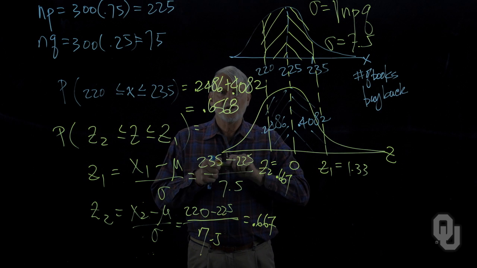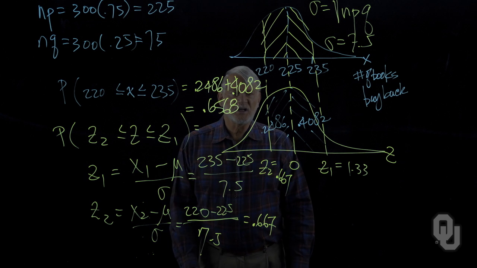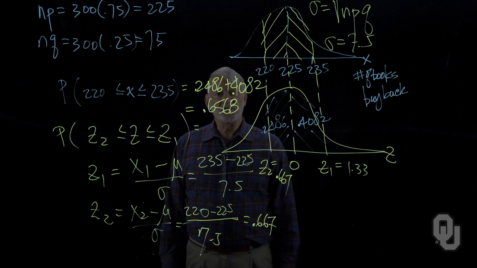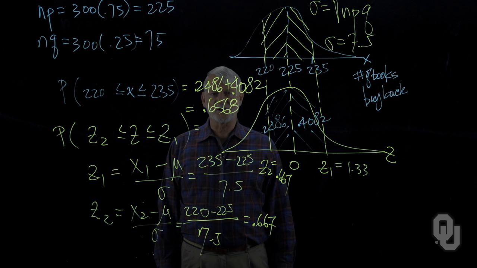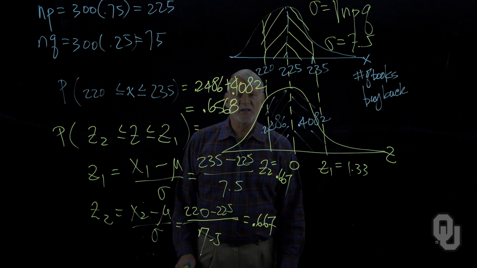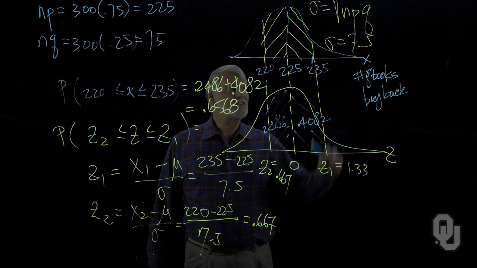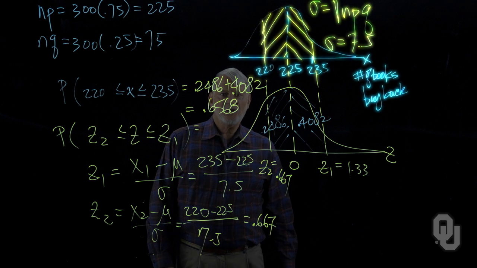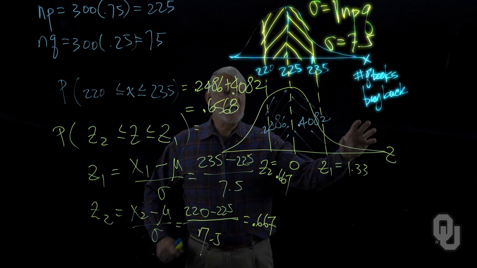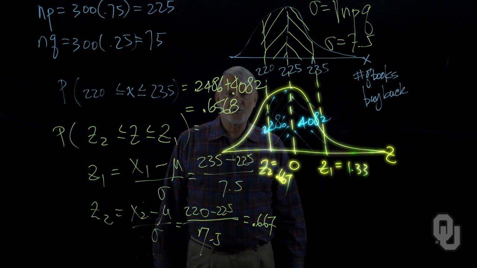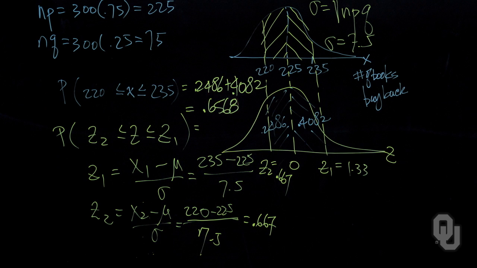Calculating probabilities for a normal distribution is always helped by drawing a graph of the distribution. We can set up the probability we are after on the x-axis up here, and the probability on the z-axis down here for the standard normal. Tying the graphs of the variable we are interested in to the standard normal graph helps keep track of the logic of the process and makes the problem much easier to solve.